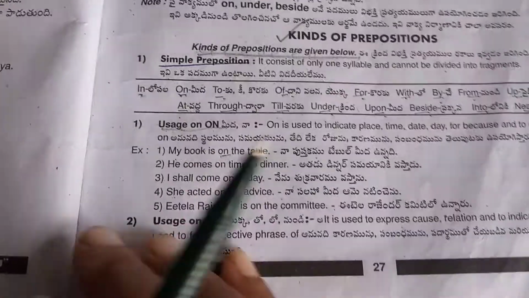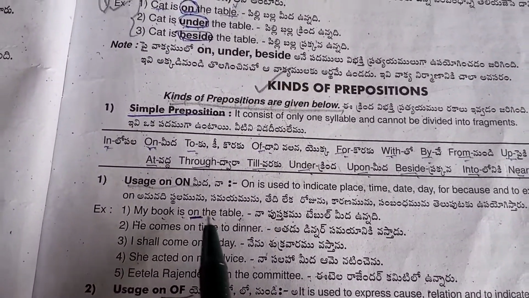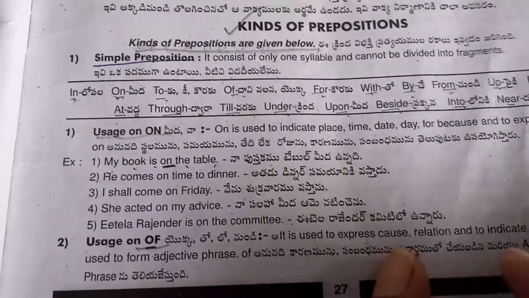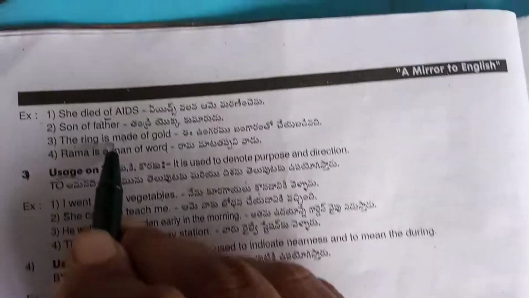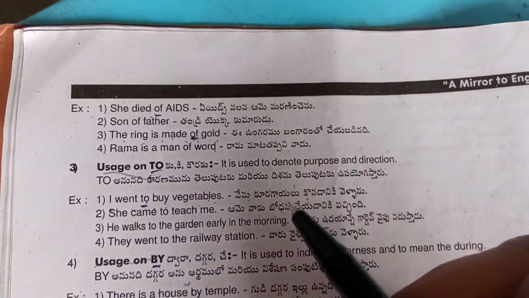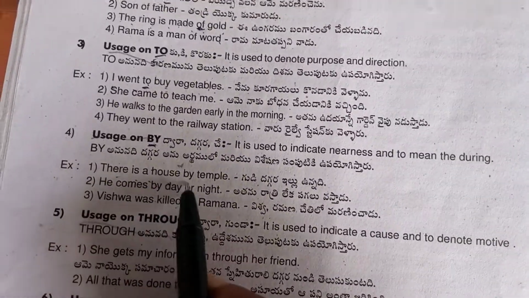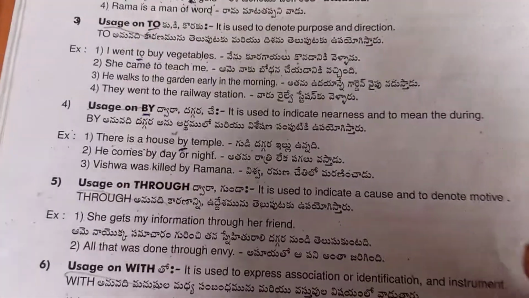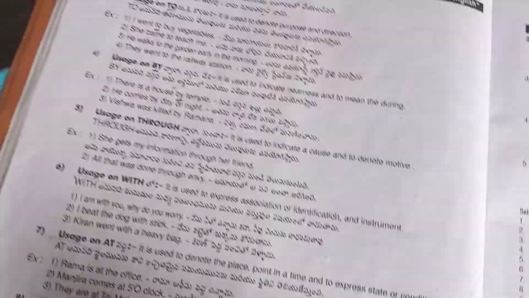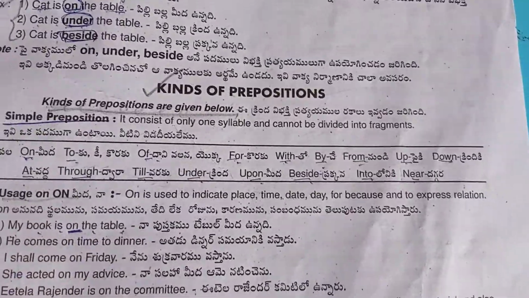One or two examples I will show you. See here. My book is on the table. Here is the usage of on. Here is the usage of of. The ring is made of gold. The next one, by. There is a house by temple. Like this you have to use all these prepositions to frame the sentence.